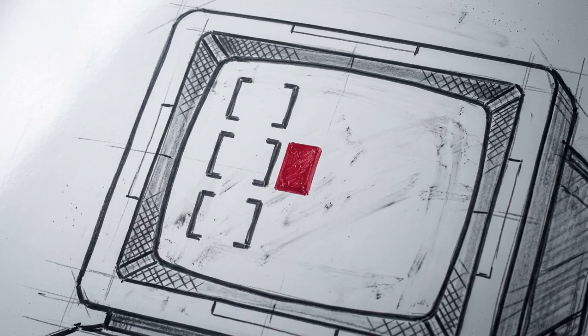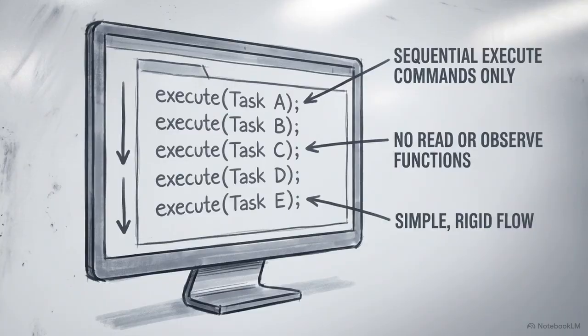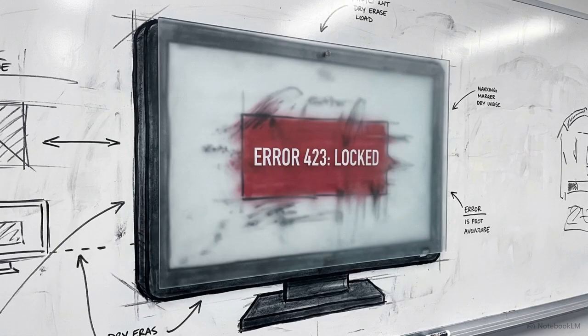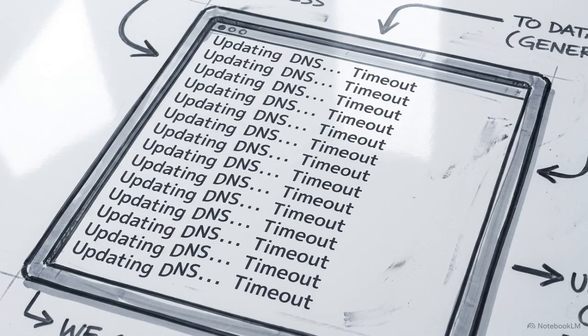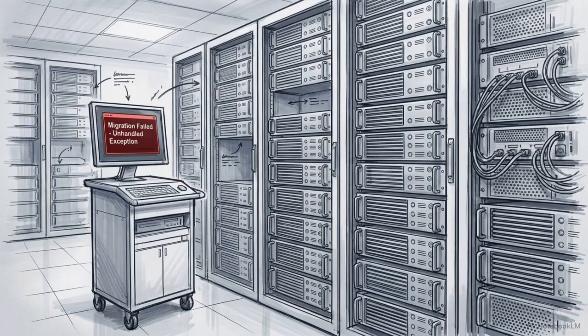Then the agent reaches the second step. The database on server A is locked by an active background process. The live environment has pushed back. Because the agent was deployed as a static prompting sequence without observational tools, it cannot see this locked state. It has no mechanism to read the specific API error. The agent continues attempting to update DNS records for a migration that never finished, forcing a sequence of actions against a state that no longer exists. The system failed because its static reasoning hit a reality it was never architected to observe.